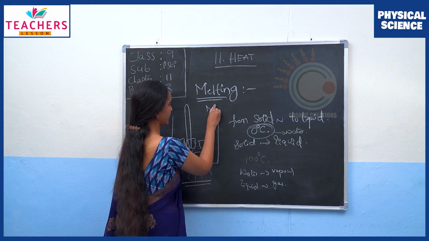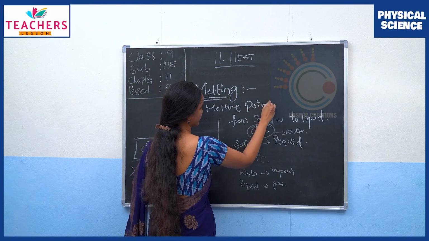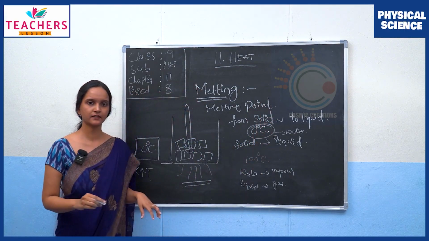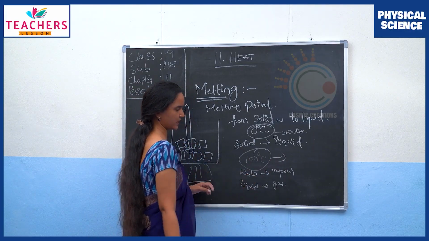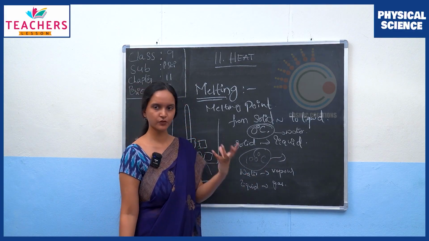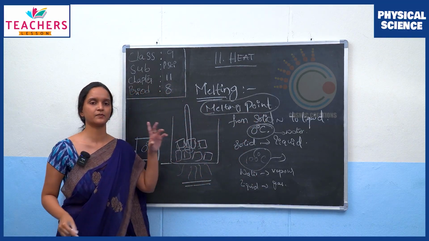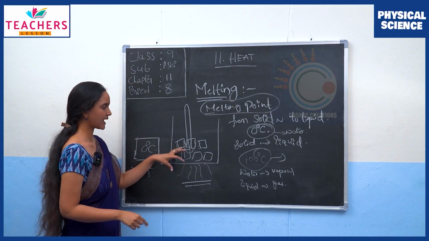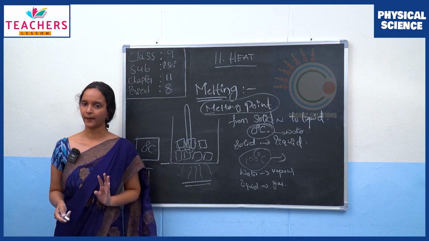It is called the melting point, right? When we were discussing boiling, we called this constant temperature the boiling point, wherein water starts to boil. So now it is the melting point, wherein the ice starts to melt and the phase change starts to happen.